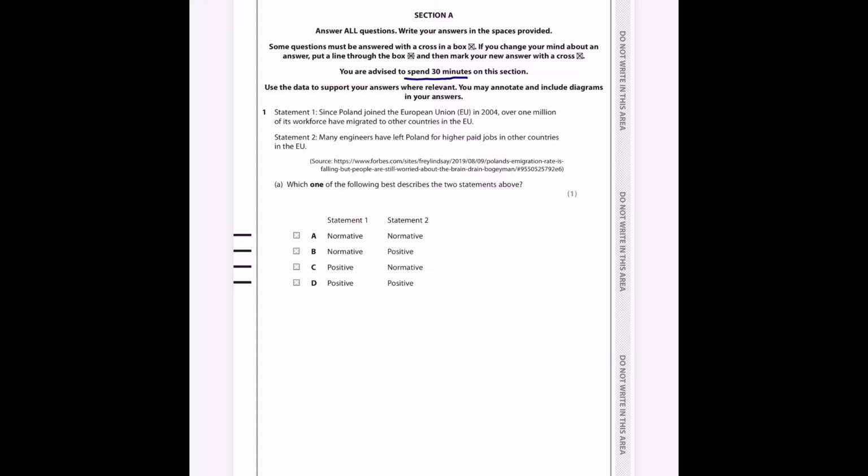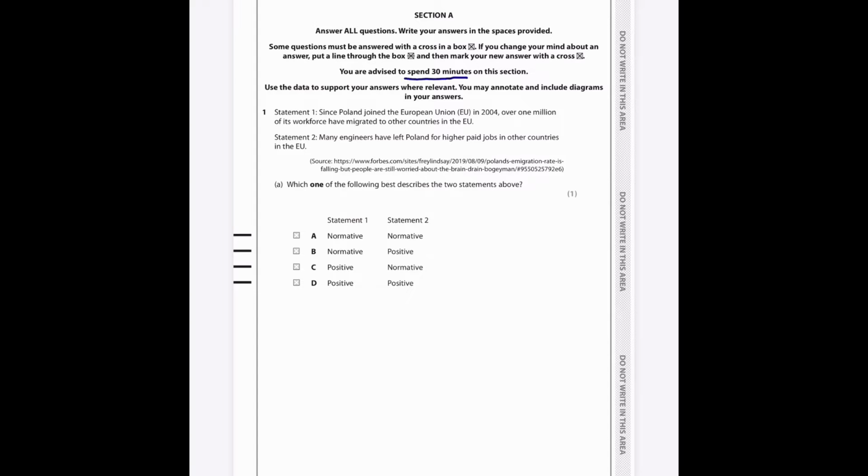Okay, statement 1. Since Poland joined the European Union in 2004, over 1 million of its workforce have migrated to other countries in the EU. And statement 2. Many engineers have left Poland for higher paid jobs in other countries in the EU. Which one of the following best describes these two statements above? And it's got normative or positive.